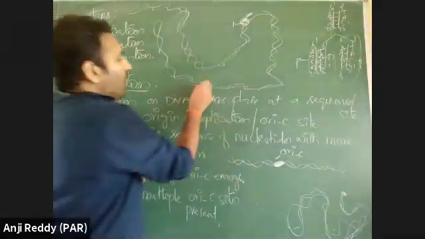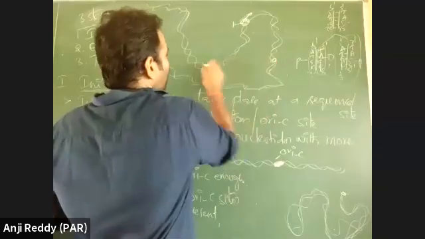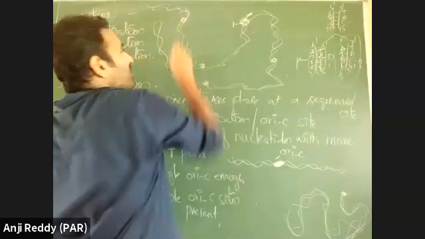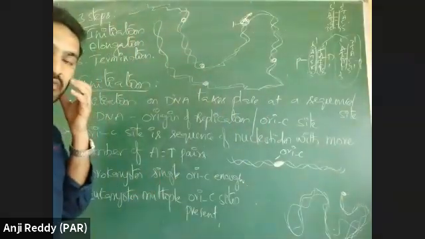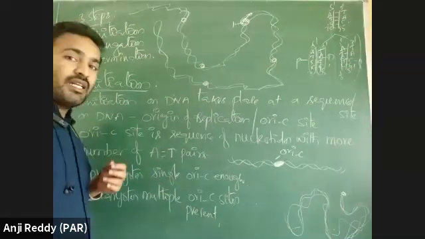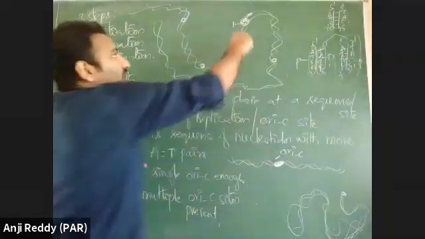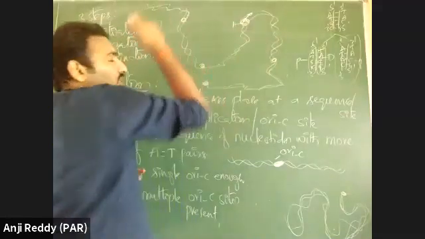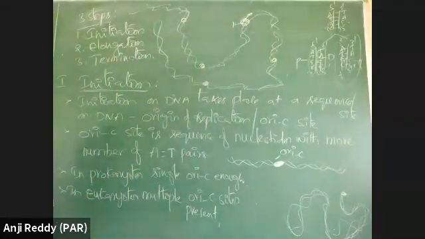So multiple replication sequences or multiple origins of replication are present in eukaryotes. As multiple origins are present, they can complete the process very fast.